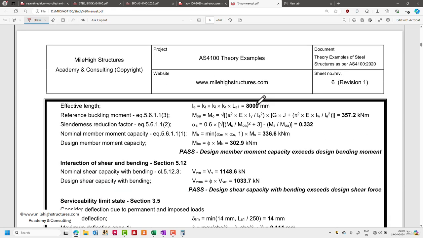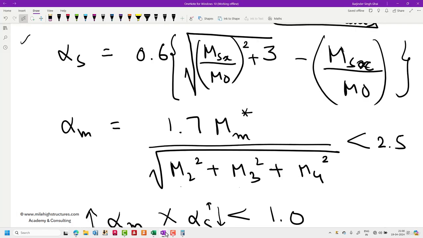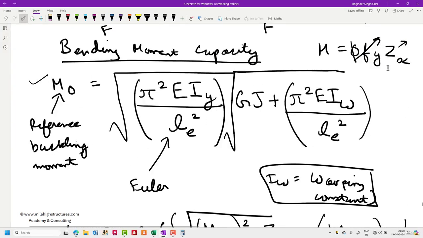So after that, effective length, that is basically 8 into KT, KL and KR. So it comes out to be again as 8000 mm. After that, if you're talking about the reference buckling moment, we can say M naught. So this is the equation that we had discussed theoretically here. That is this particular value.